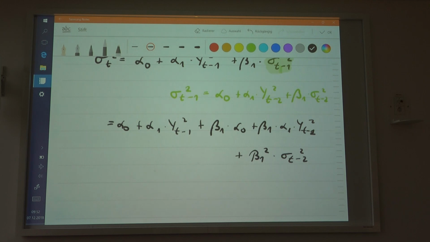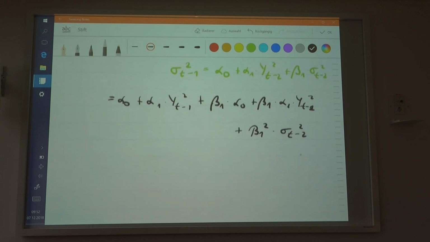So I'm multiplying each and every expression by beta 1. Good. Now what I'm doing next is I'm going to replace in this expression similarly. So that expression will be replaced as well.